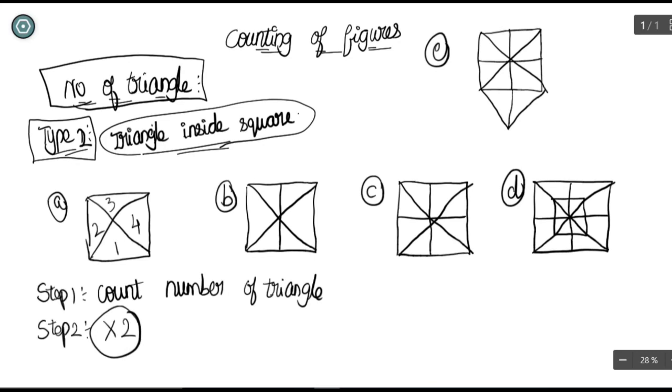That's it. Just count the number, you will get 4, and you multiply it by 2, and the answer arriving is the number of triangles possible from this figure. And if you try to count it directly also, you will get the same answer. 1, 2, 3, 4, and the fifth triangle is this one, and we can take this as the sixth triangle, and this will be seventh, and eighth will be in the other one. So definitely you will get 8 only.